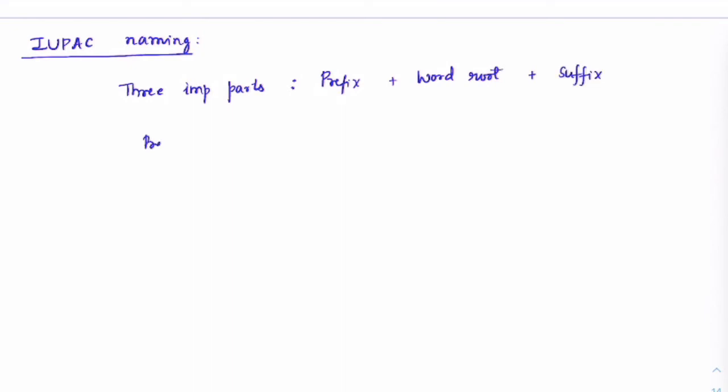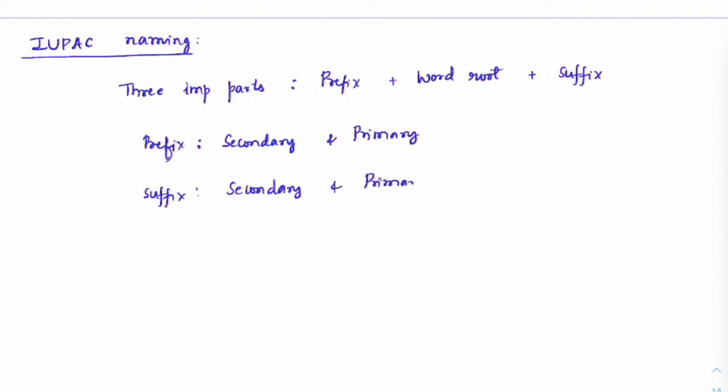Prefix itself is again categorized into 2 kinds: secondary prefix and primary prefix. Similarly, for suffix, we have secondary suffix and primary suffix. These are the terminologies which you should know.